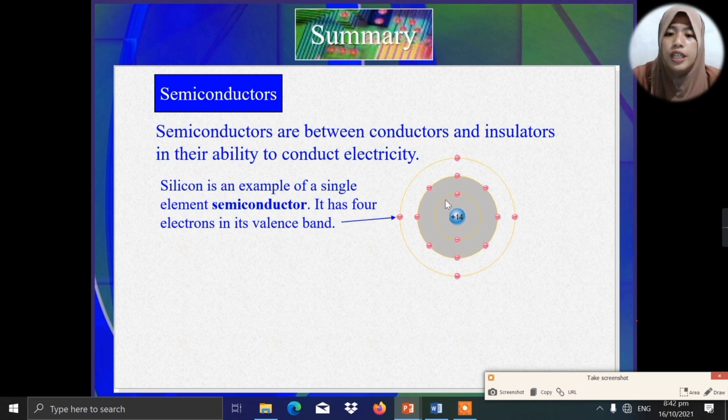silicon. So, as you can see, this is the illustration of the Bohr's model of silicon. We have these 1, 2, 3, 4 valence electrons at the valence shell, and we have these 1, 2, 3, 4, 5, 6, 7, 8, 9, 10 electrons at the inner shell. As you can see, we have this positive 14 at the nucleus, which indicates that we have 14 protons, 14 neutrons, and we have these negative 10 electrons at the inner shells. That's why we have this core positive 4.